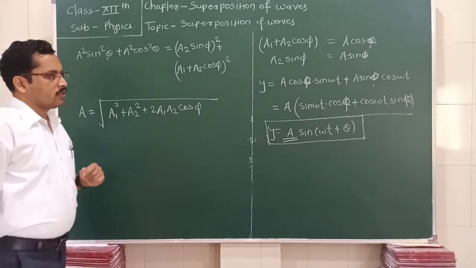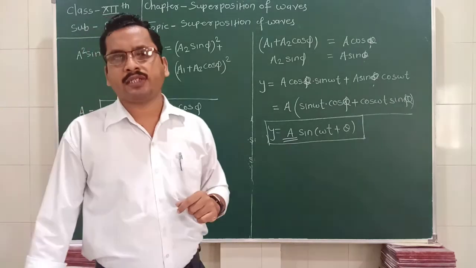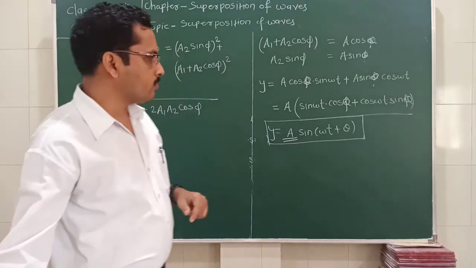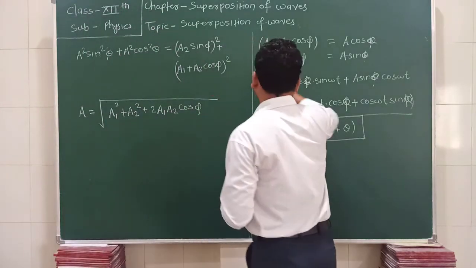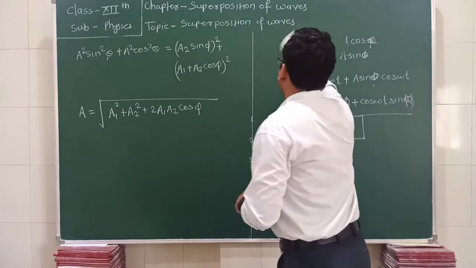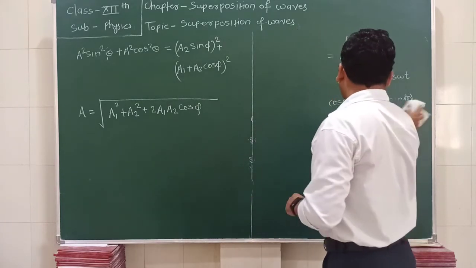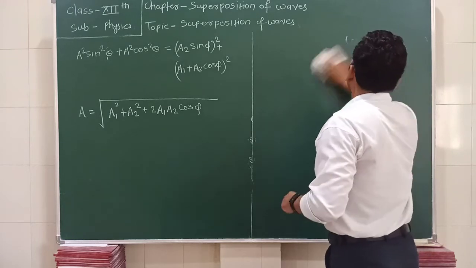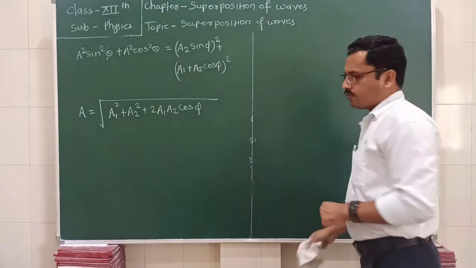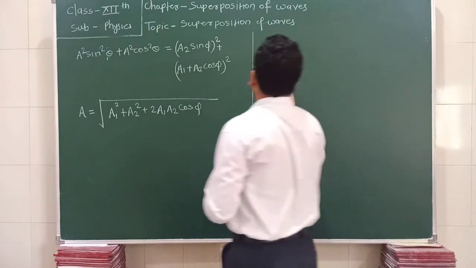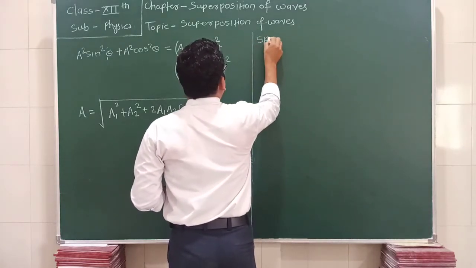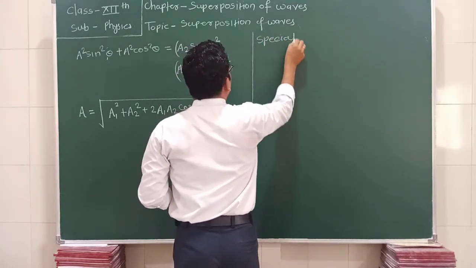Okay, now there are some special cases which we are going to see here. What are the special cases? The special cases are like this. If the phase difference, that is the value of phi, changes, if the angle between the two waves changes, we are going to see some special cases here.